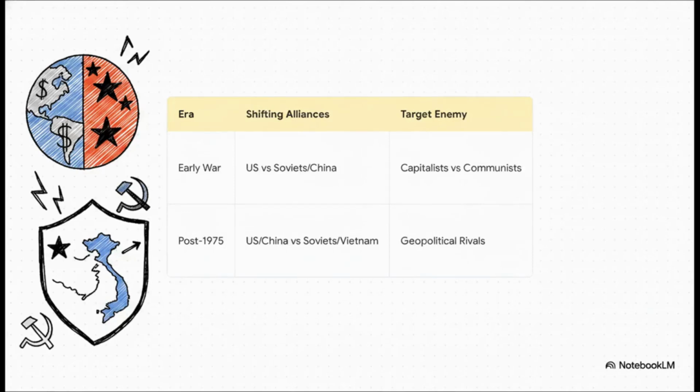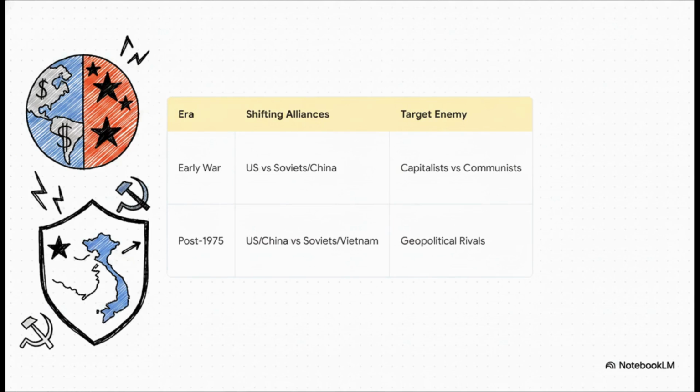Which brings us to factor number 2, the shifting alliances of the Vietnam War. Geopolitical lines were completely redrawn by 1975 into a brand new balance of power. Early in the Vietnam War, you had the classic setup, the US supporting the South and the Soviets and China supporting the North. Capitalists versus communists.